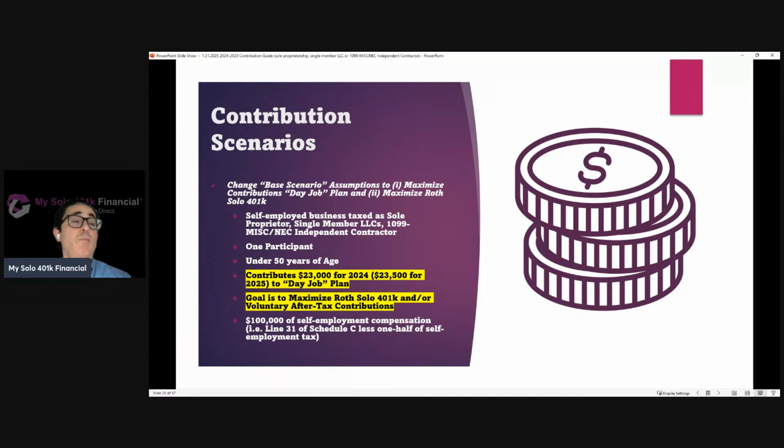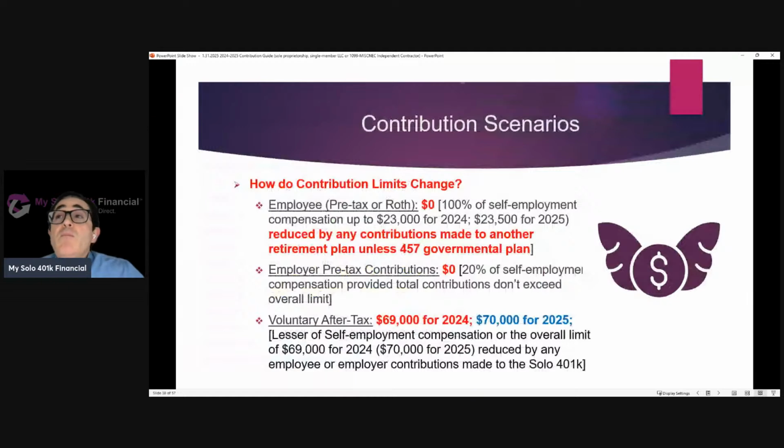Okay, so now let's go back to the base, back to being under 50 years of age. Here, the individual has maxed out contributions to their day job plan, but instead of being focused on making pre-tax contributions, they're only focused on making Roth and after-tax contributions. So they're not able to make employee contributions because they've already hit their limit under their day job plan. They're not interested in making employer contributions because they only want to make Roth or after-tax contributions. So they'll end up just making the full contribution as a voluntary after-tax contribution all the way up to the overall limit. So 100% of their self-employment compensation up to $69,000 for 2024. So they'll contribute $69,000 as a voluntary after-tax contribution for 2024, then move it to the Roth.